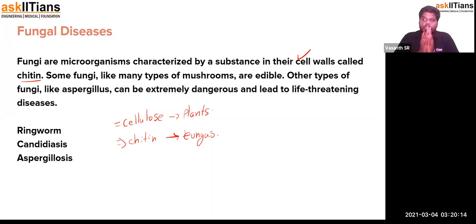But not all fungi are disease causing, because some of them are edible also, some of them are toxic, and some of them are very proteinaceous, calcium rich and potassium rich. So when it comes to mushroom, it's a very good edible substitute for protein, calcium and potassium. So it is edible in nature, but not all mushrooms are edible. So you should be very careful. Some of them are toxic in nature.